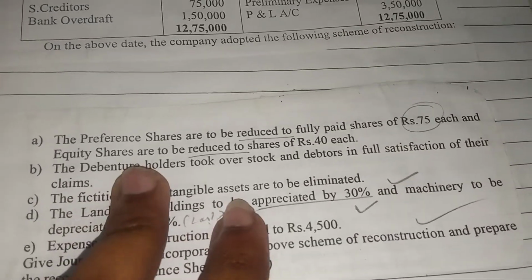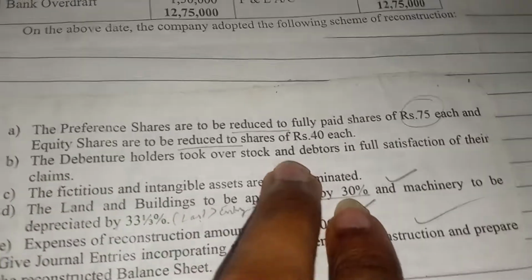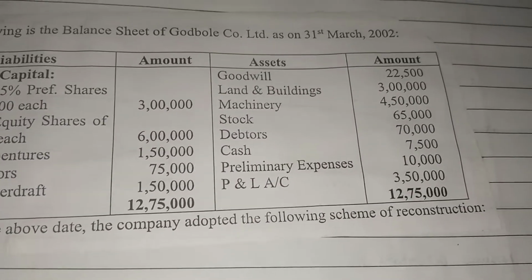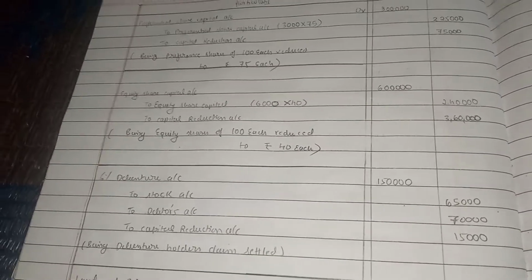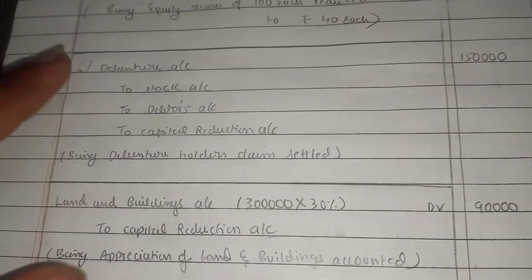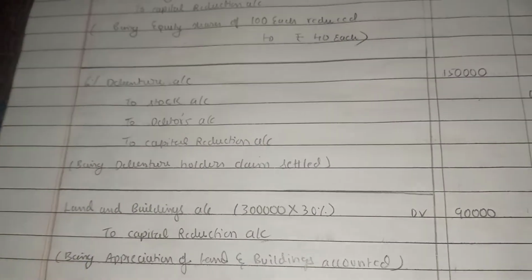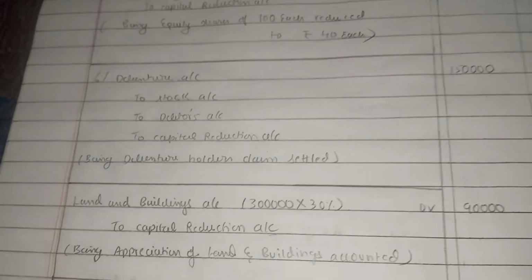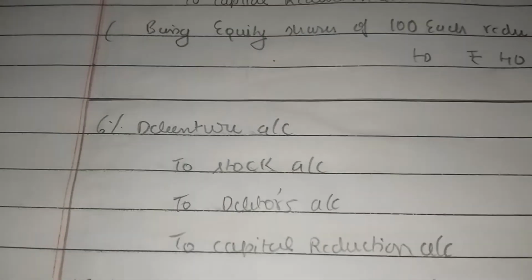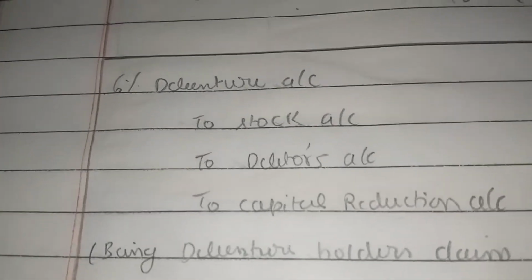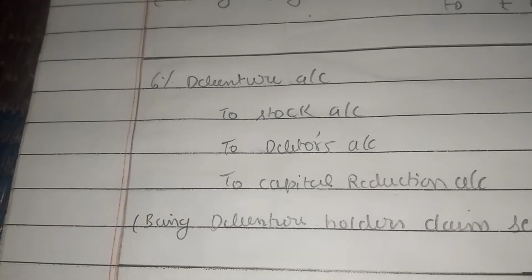Okay, here debenture holders took over stock and debtors. Stock and debtors are 65,000 and 70,000, which means they have taken over these. Okay, friends, the adjustment is quite simple. These two things were taken over by whom? It is taken over by debentures, right? So who has taken that is to be considered first.